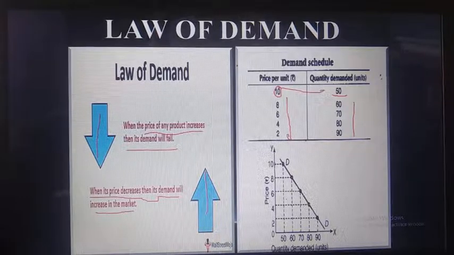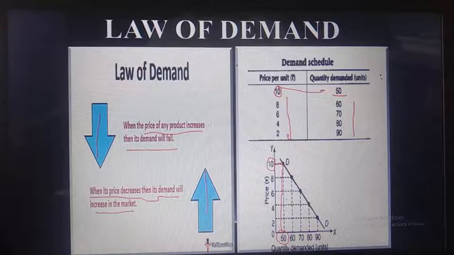Nextly, this can be explained with the help of a diagram also. On the x-axis we have taken the quantity demanded, on the y-axis we have taken the price. When the price is 10, my demand is 50 kg. That means this one point is what I have drawn over here.